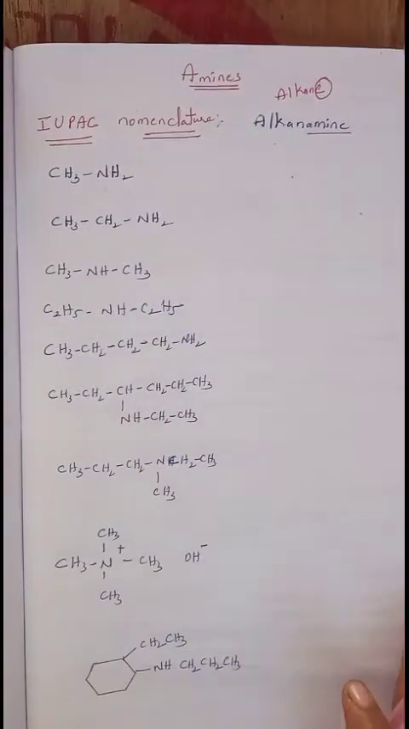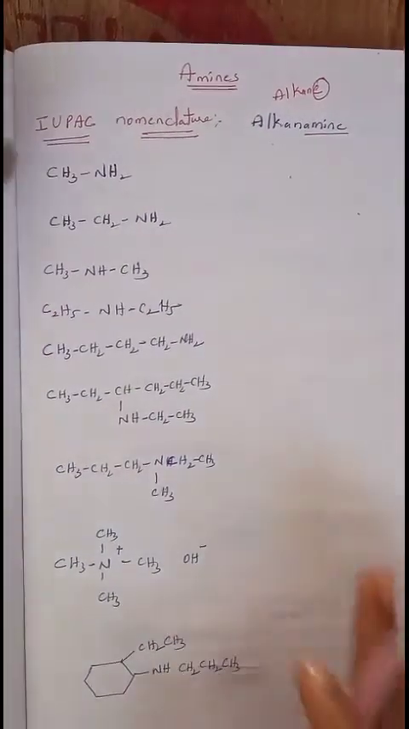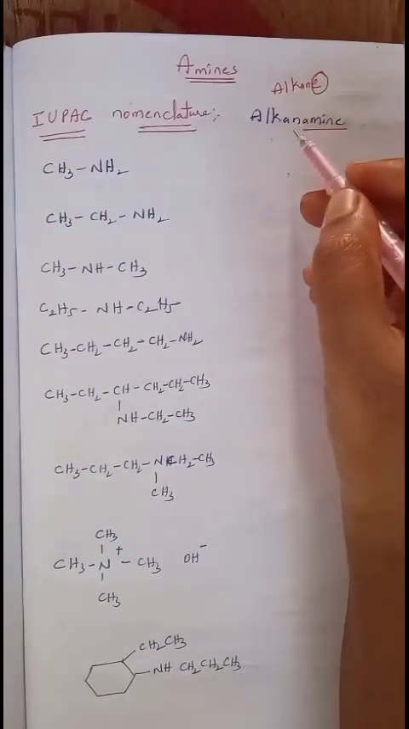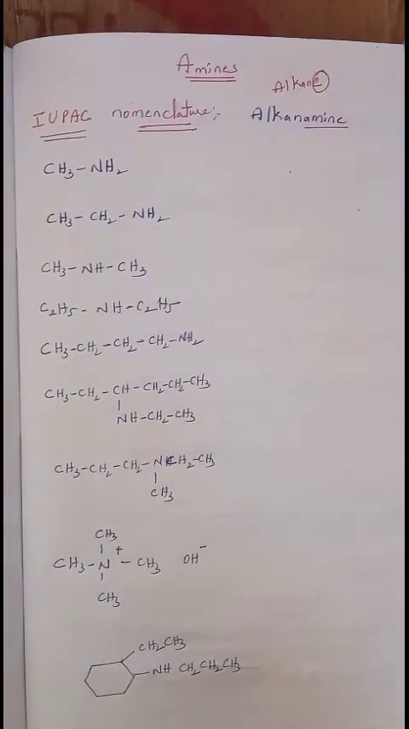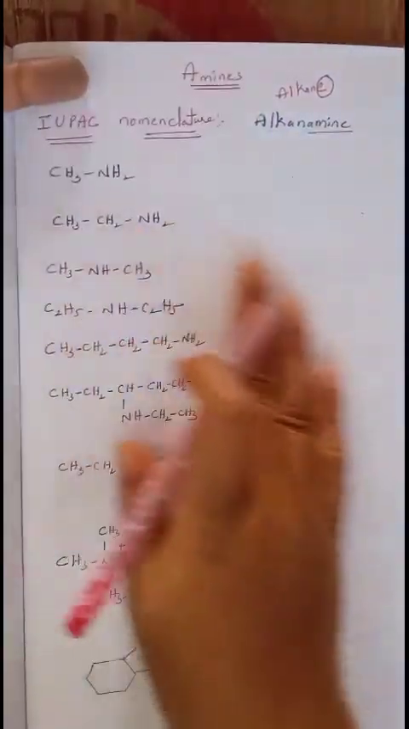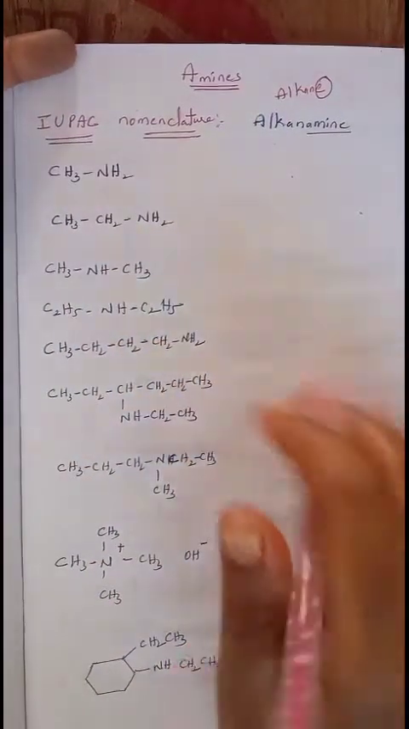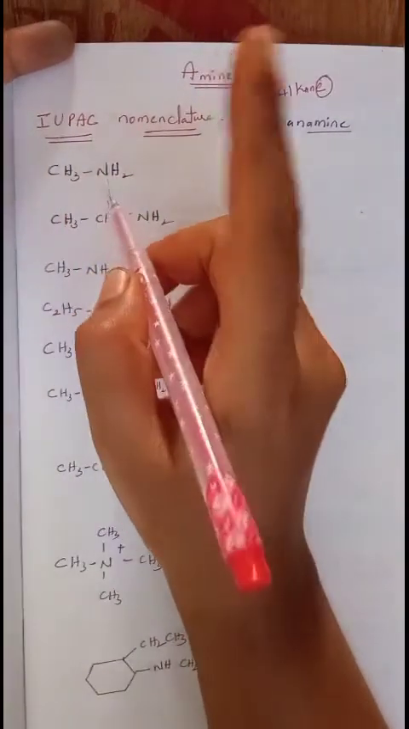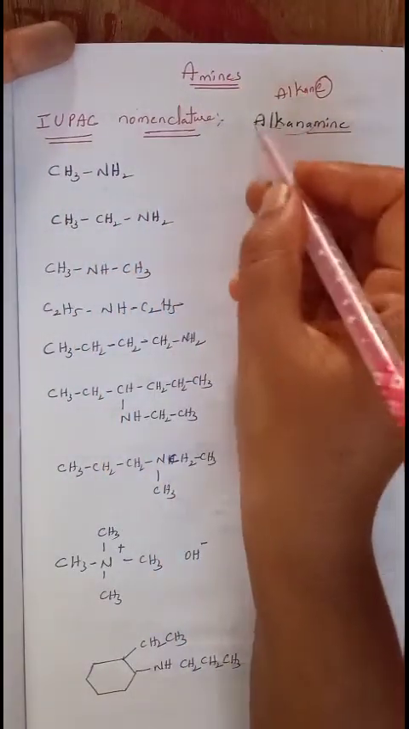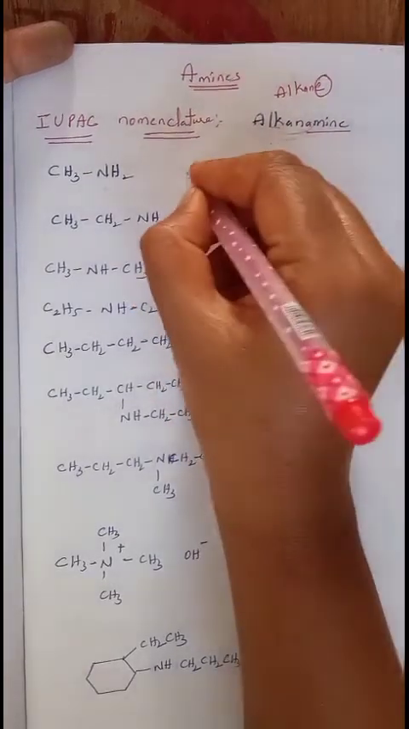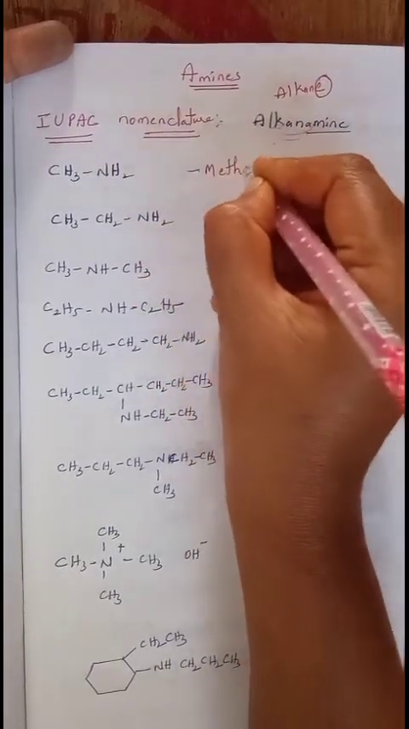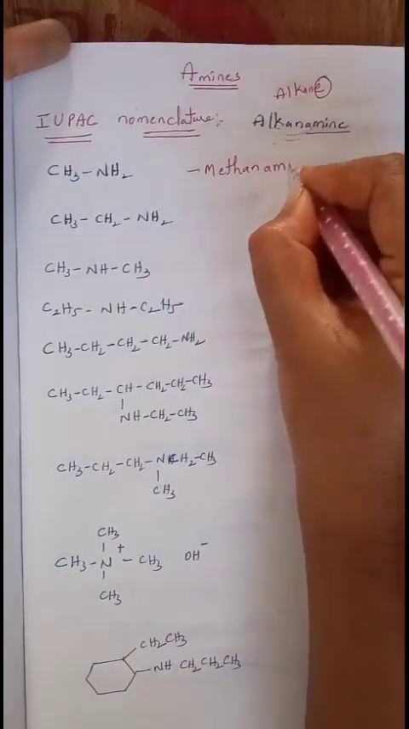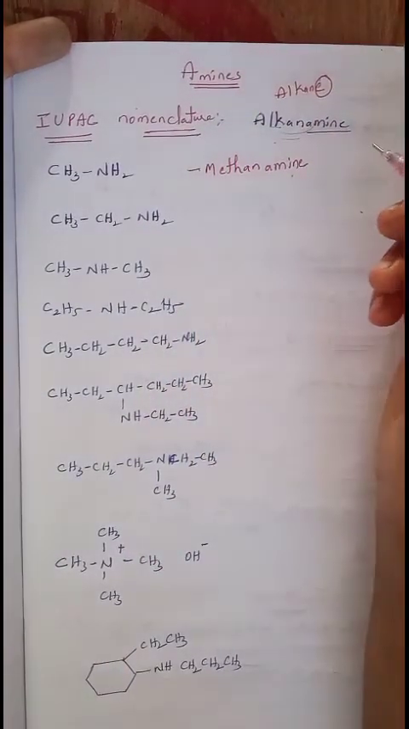Now we will write amines IUPAC names. Here I have taken a few examples. Based on this, we will try to write the names of these amines. Firstly, CH3NH2. Here CH3 contains only one carbon, so in place of alkane we write methane, where you should not write E. Methane plus amine, we will call it methanamine.